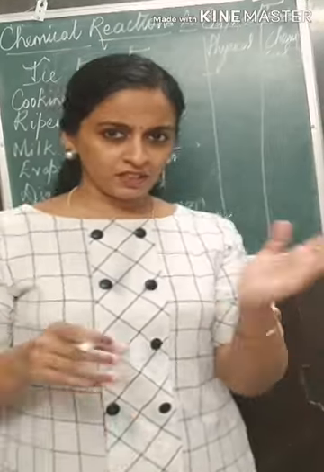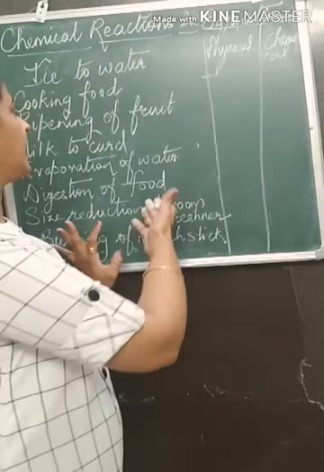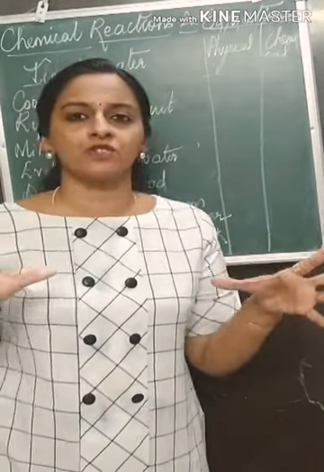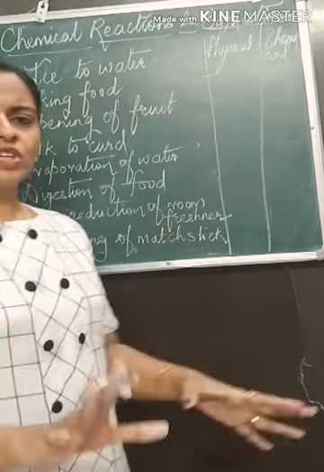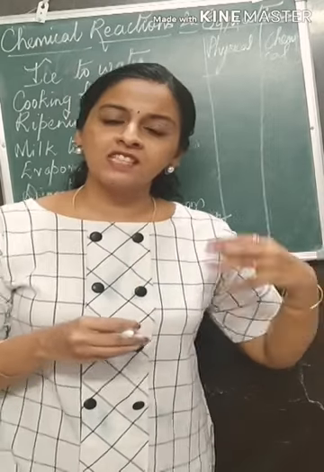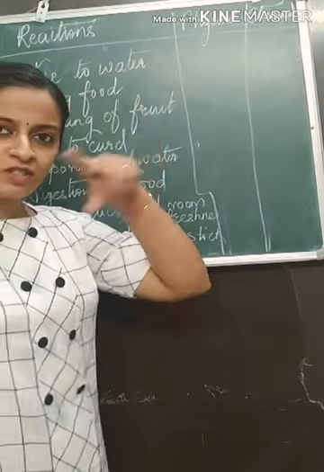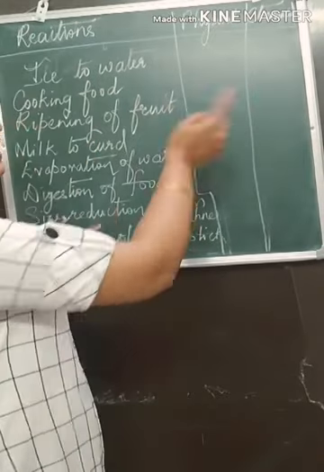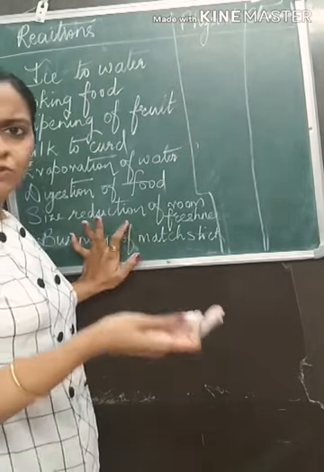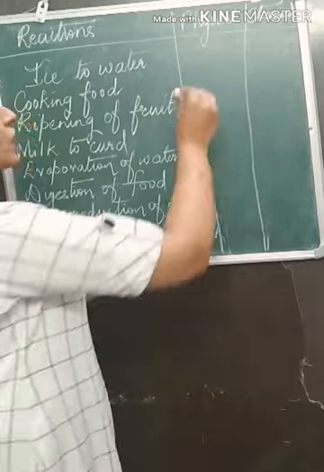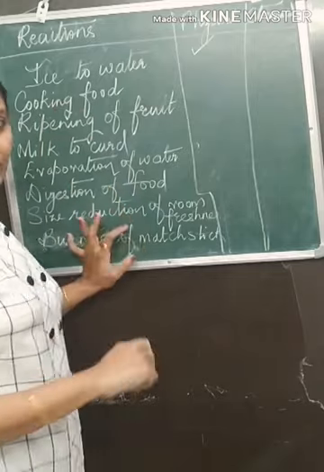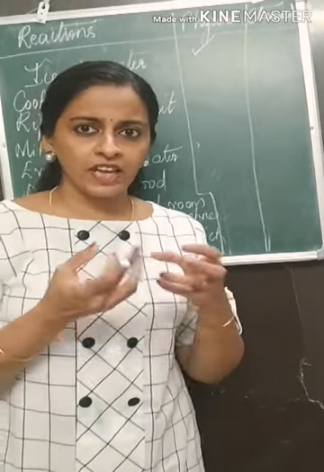From the things that you saw in the video, let us decide which is physical and which is chemical. Very simple. Being an introduction, I don't want to complicate things. It is a very simple chapter. You just have to understand that chemical reactions mean the composition of the substances changes. So I have written the reactions which you saw just now. We will classify them into physical and chemical. Ice to water: water's properties will remain the same, the composition of water is not changing, so it will come under physical change. I know you got it before me. Cooking food: from the food I will not get my turmeric back.